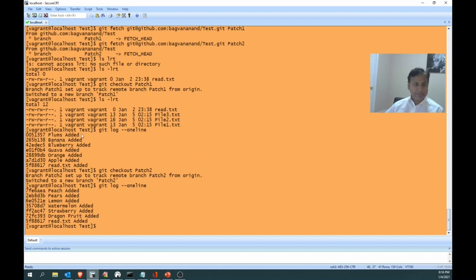Obviously, if I say patch 1, automatically the head will point here. Unless otherwise, if I do git checkout of this commit, the branch will not be available, so it will be a detached head. The head will be pointing to this commit. As I said, just patch 1, it will be pointing here only. So I'm not going to do this detach and attach. Let it remain as such.